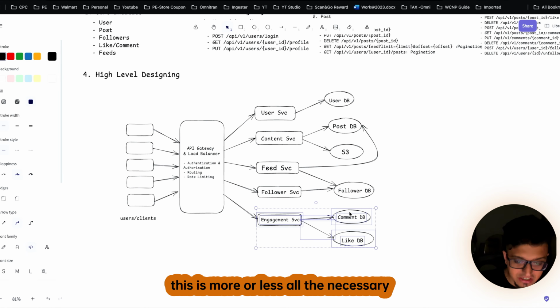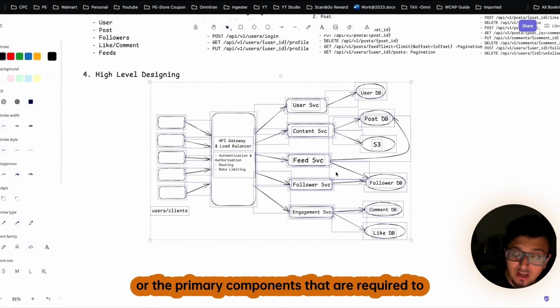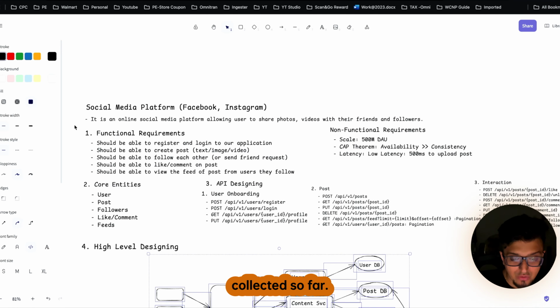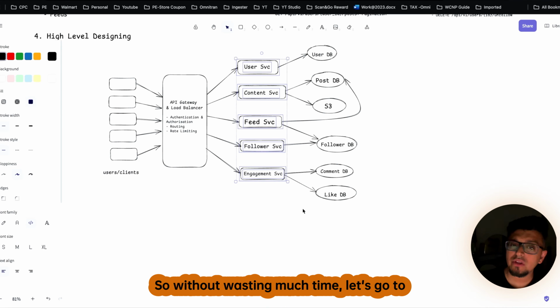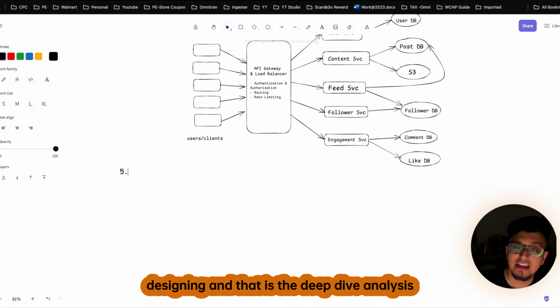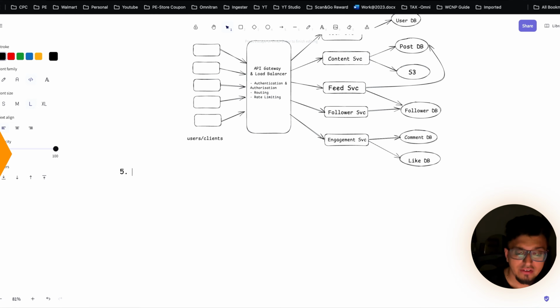But as of now, you can see these are more or less all the necessary primary components that are required to fulfill all the functional requirements that we have collected so far. So without wasting much time, let's go to the last and final step of our designing, and that is the deep dive analysis or the low level designing of our system.